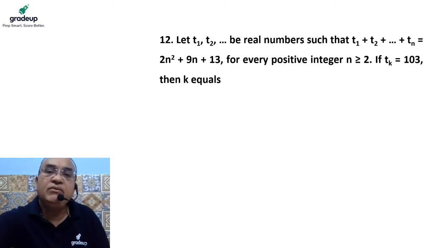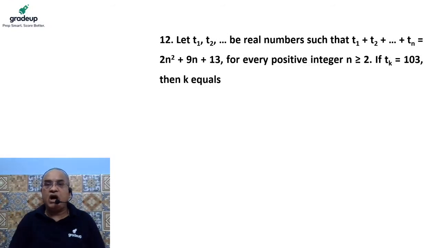It is given that T1, T2, T3 and so on are real numbers.